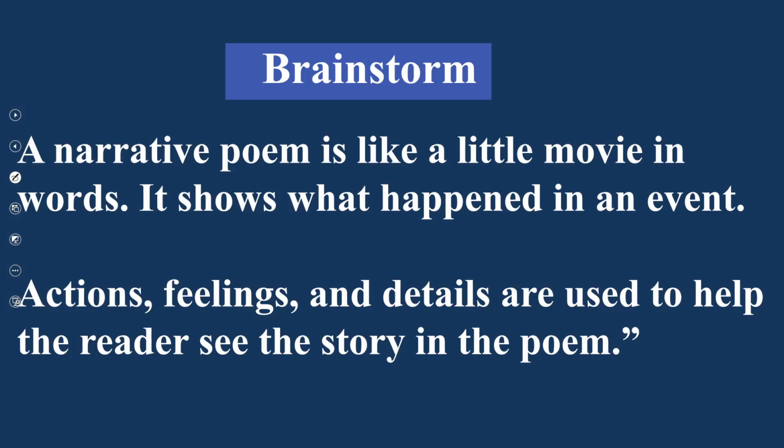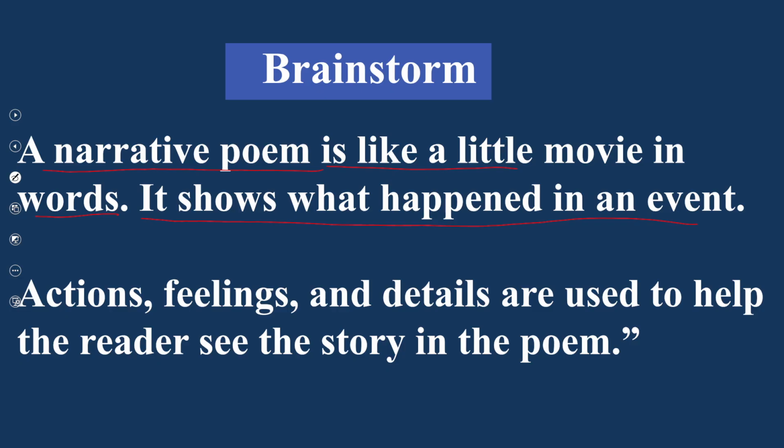Now this is brainstorming. A narrative poem is like a little movie. Yes, a poem should be like a little movie, then it will be called a narrative poem. A little movie in words. It shows what happened in an event.